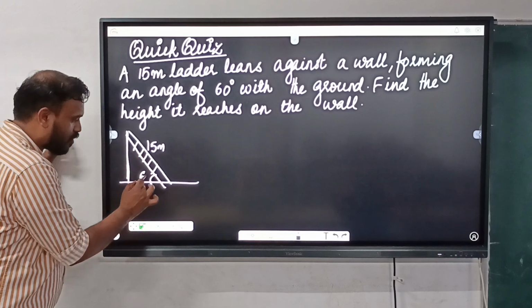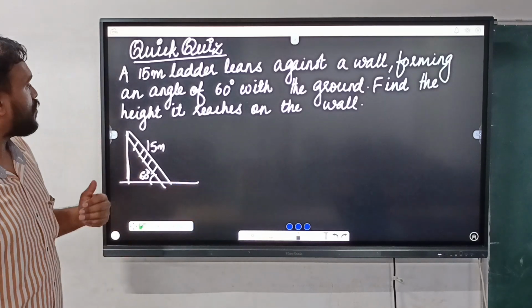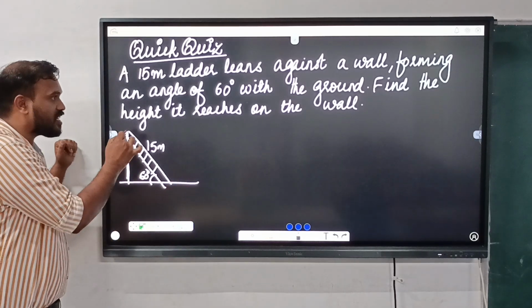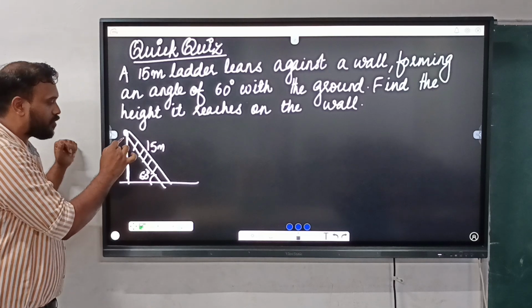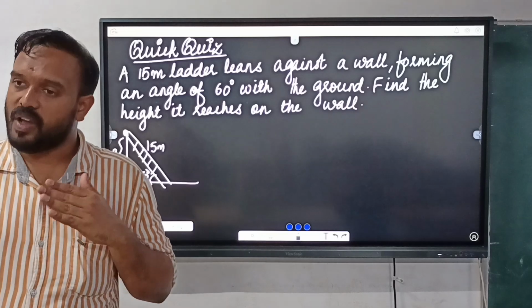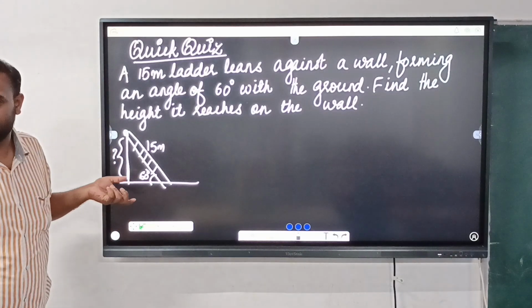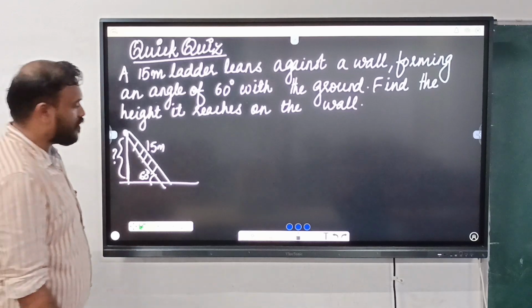Find the height it reaches on the wall. So what do we have to find actually? We have to find the height of this wall. Good. So how will we draw the diagram?